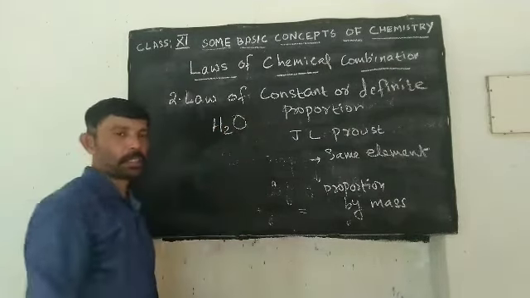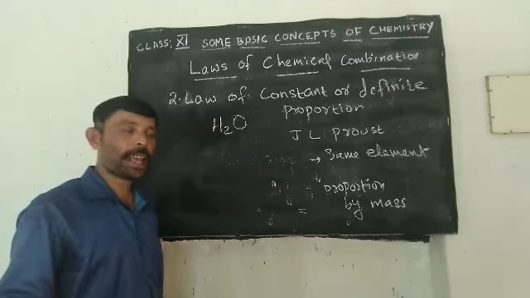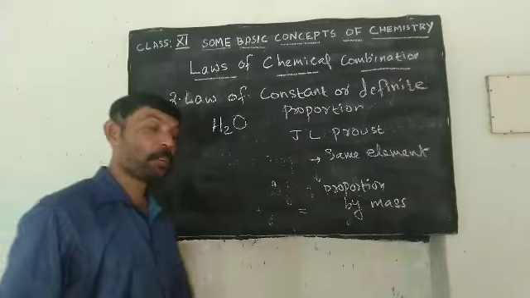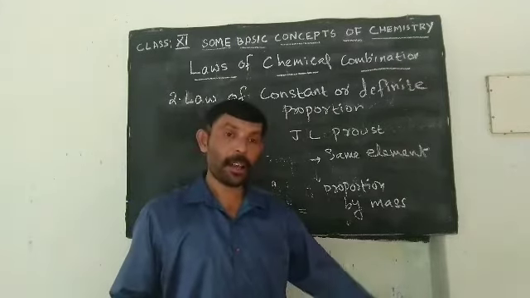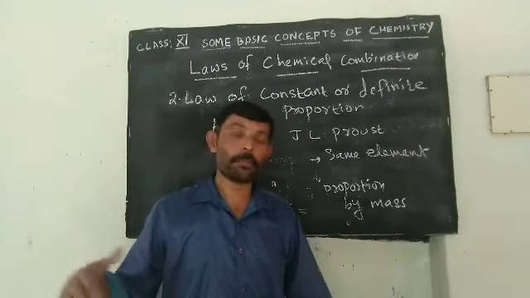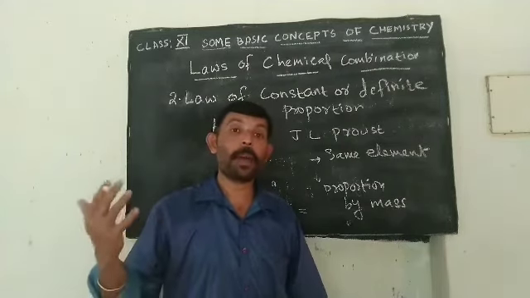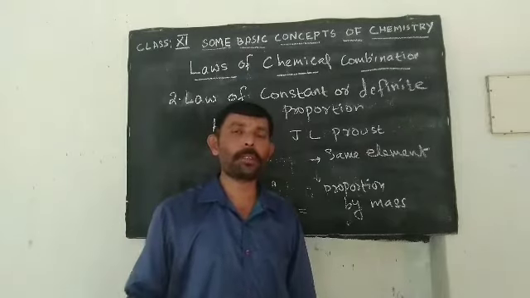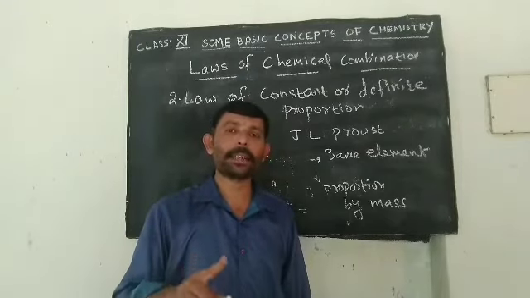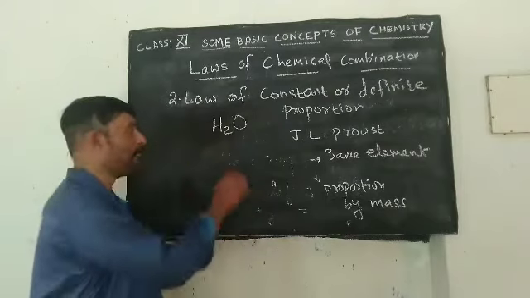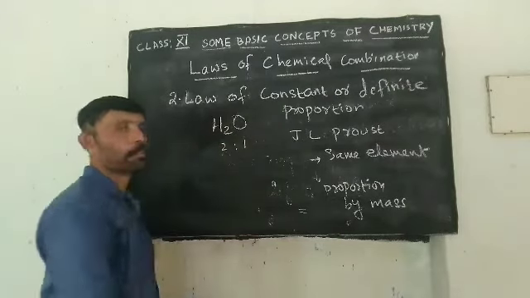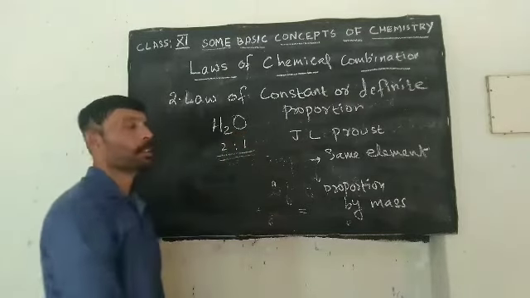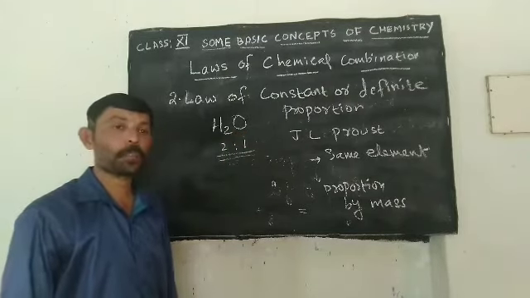Irrespective of the place, water always contains the elements hydrogen and oxygen. Whether water is from this area or from Kollam or from Trivandrum or from New Delhi or even from Antarctic regions, it always contains only two elements. They are hydrogen and oxygen, and their ratio is 2:1. 2 hydrogen is to 1 oxygen. This is what the law of constant proportion says.